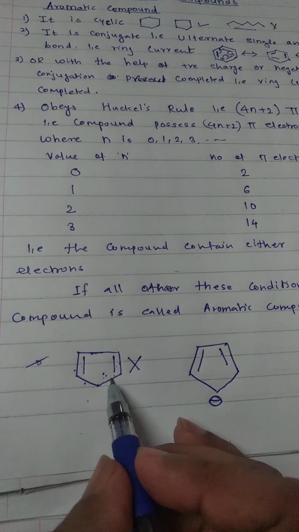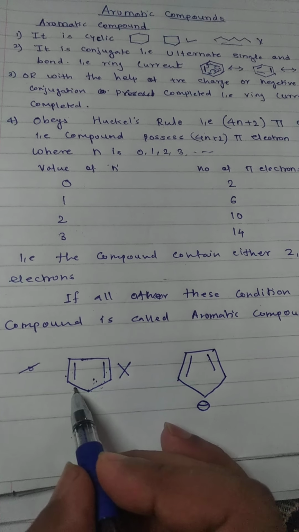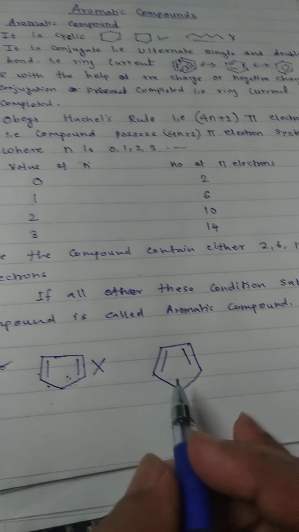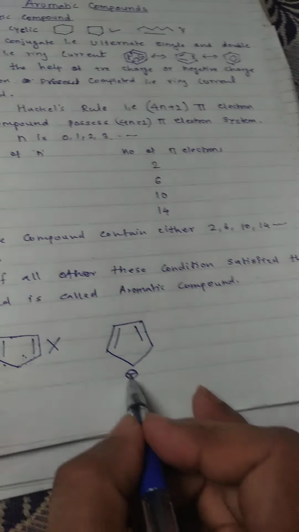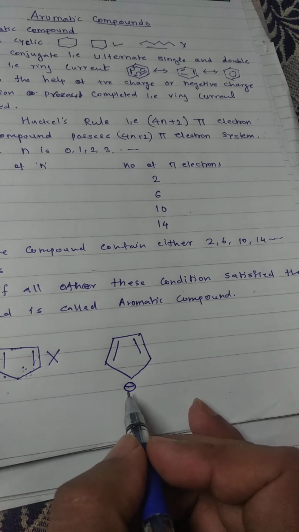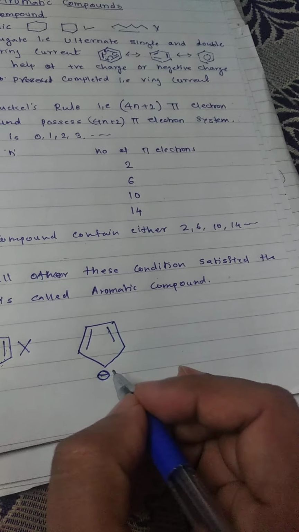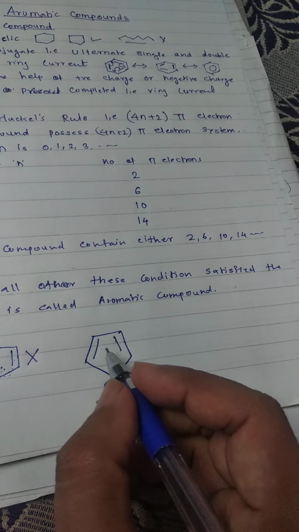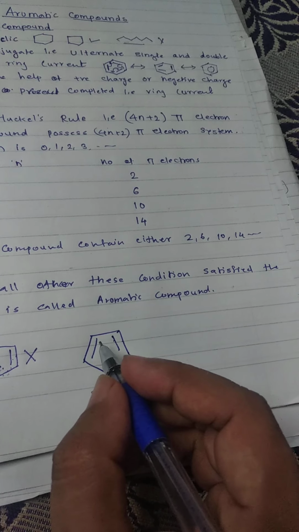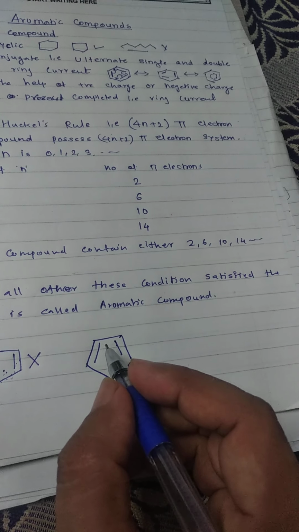Now you see here there is a single bond, that's why it is not conjugated. But if you see this compound, this carbon carries a negative charge. Negative charge means there are 2 electrons. Now with the help of this negative charge, this compound possesses conjugation.